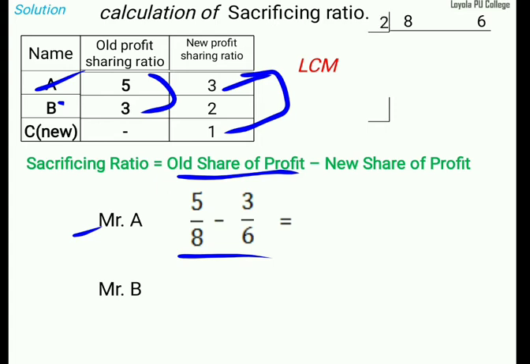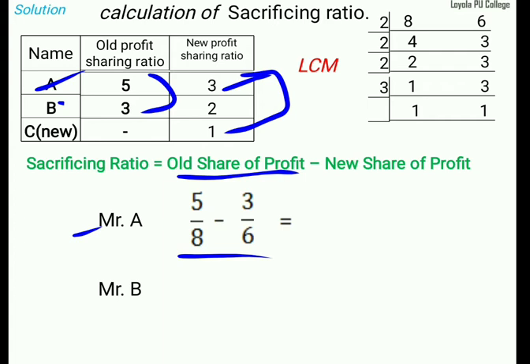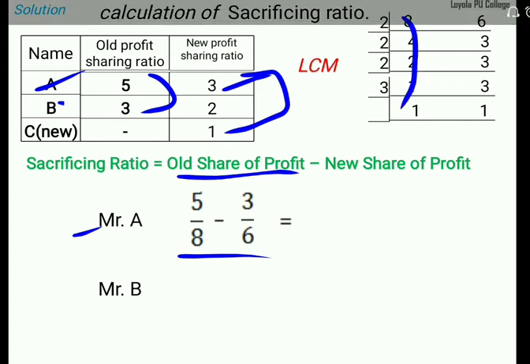So first table 2: 2 4s are 8, 2 3s are 6. Again, still you can simplify that one. 2 1s are 2, 2 2s are 4, then 3 same number. Next again, 2 1s are 2, again 3 common, then 3 1s are 1 1. Already we simplify. Now what about the LCM? It is 2 into 2 into 6.